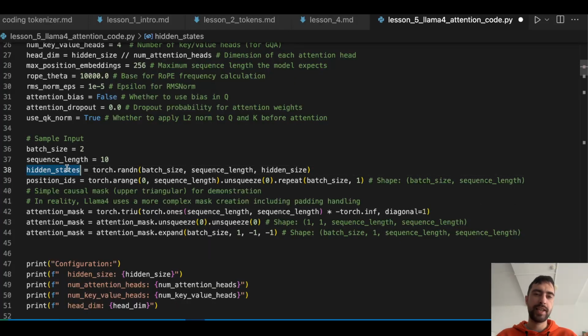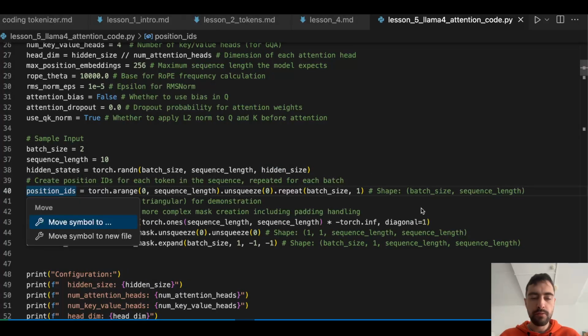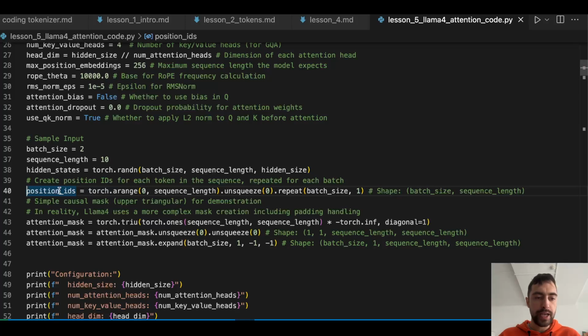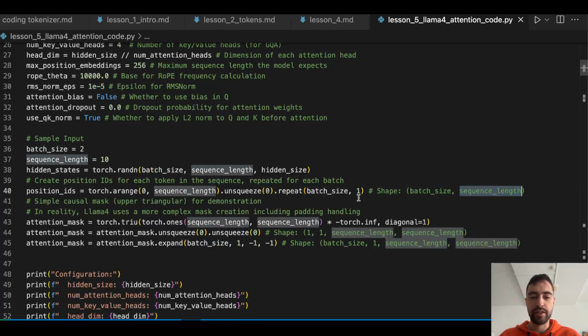So we will just initialize these to be random. The dimension of this tensor will be batch size, sequence length, hidden state, and position IDs. Then we will create position IDs for each token in the sequence, repeated for each batch. The shape will be batch size times sequence length.